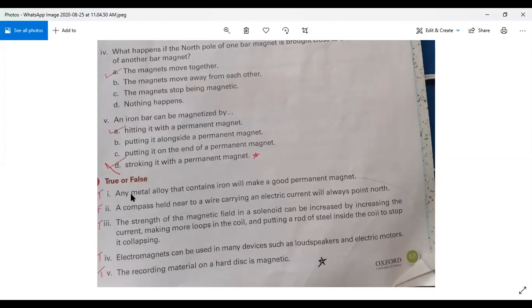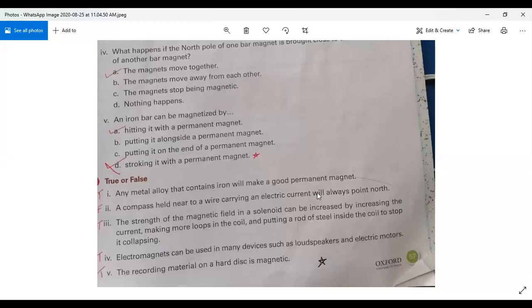Why is this true? Because we all know that iron and steel have an ability to convert into a magnet. Iron is called a soft magnetic material and steel is called a hard magnetic material. Once they are converted into a magnet, they hold the properties of magnetism inside them for a long time. So any metal alloy that contains iron will make a good permanent magnet. This is the true answer.